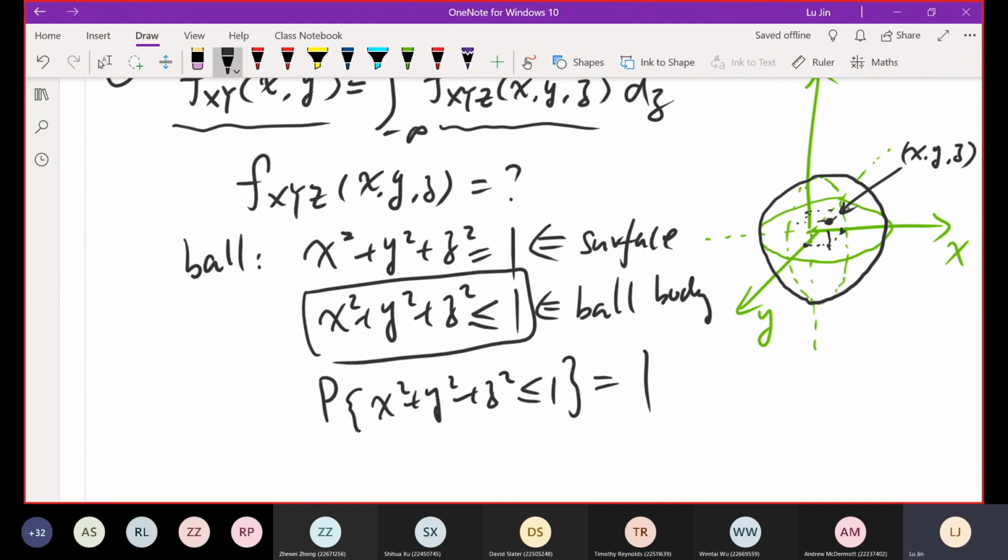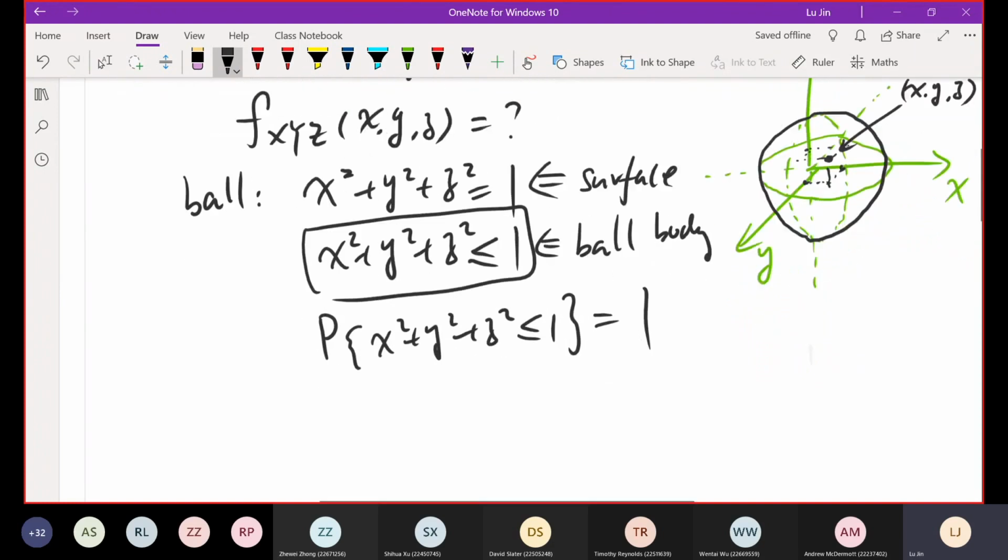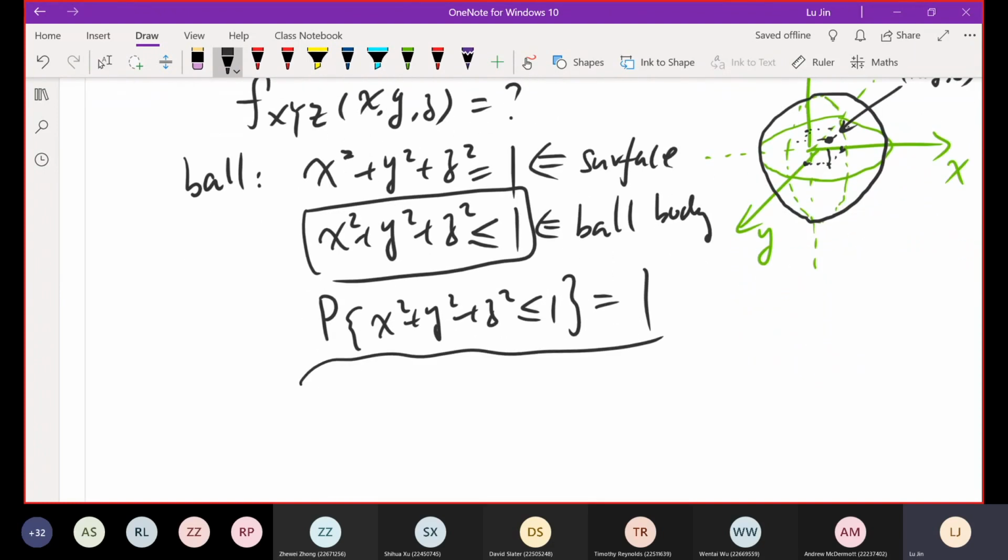We don't worry about them. In other words, such a probability equal to 1 means the point must be within the ball. But in the whole body of the ball, there are millions of single points. For each single point, what is the probability that x, y, z fall into that point?